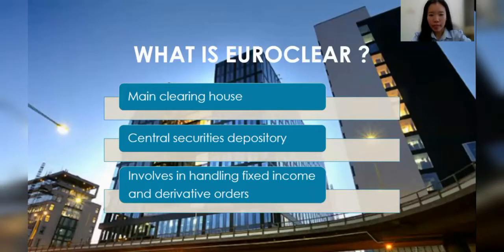What is Euroclear? Euroclear is mainly a clearing house which helps to settle and clear the securities transactions that happen through European exchanges. Besides, it acts as a central securities depository as it functions as a custodian for most of the financial institutions participating in European markets.